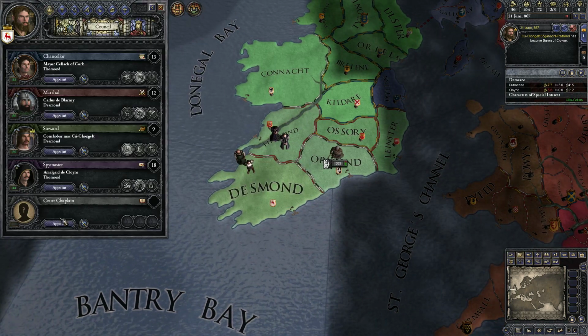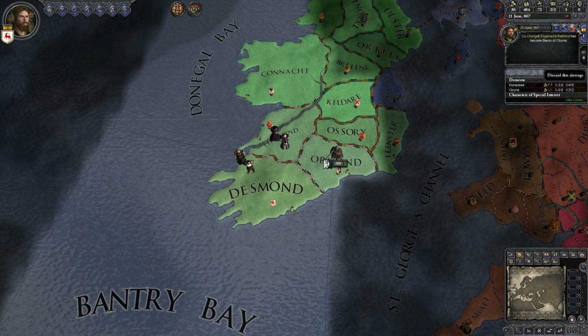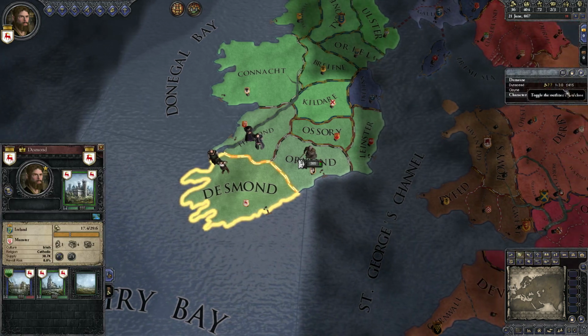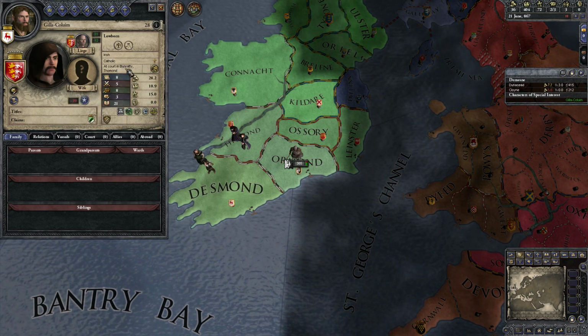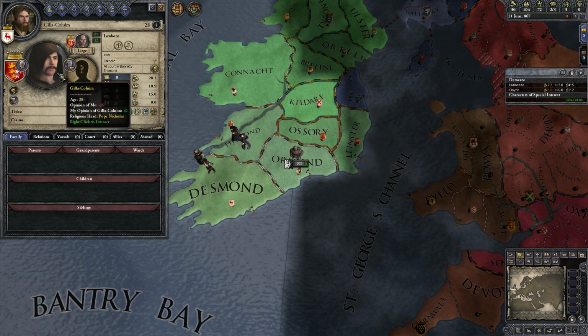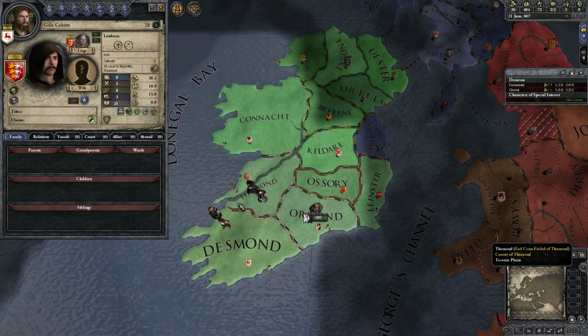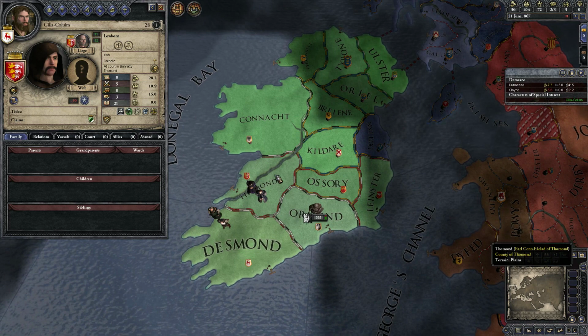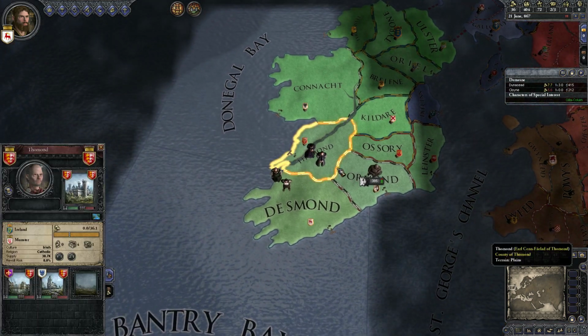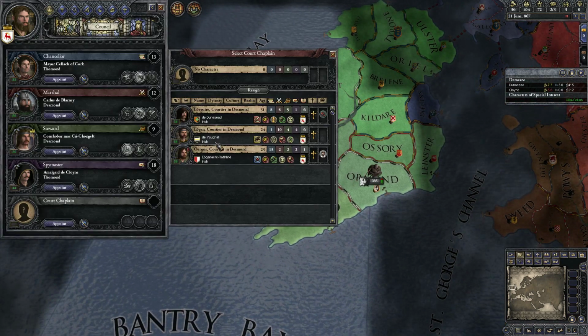Alright, we did just fire our court chaplain. We can go to characters of special interest. We could follow him now. So he is now at court in Bunradi Thomond. So he's gone to our next door neighbor. He said, screw you, I don't want to live in this court anymore. You took my stuff. I'm going to go help your enemy. Or just any other random Catholic character. So we need a new court chaplain.